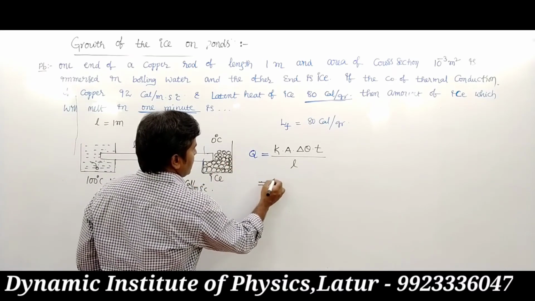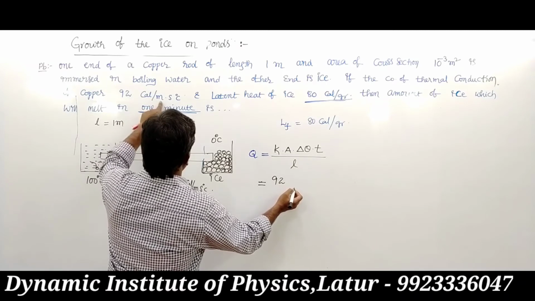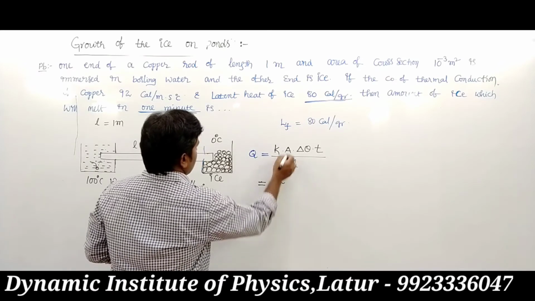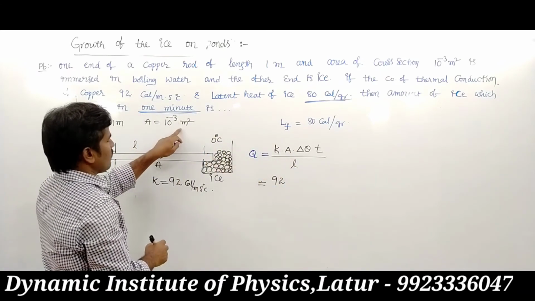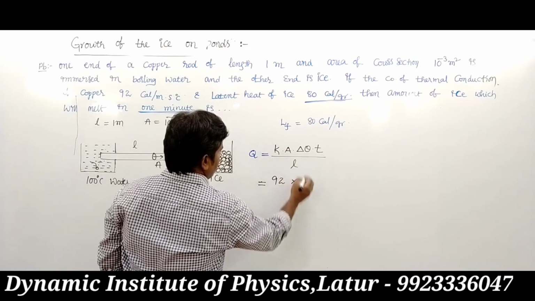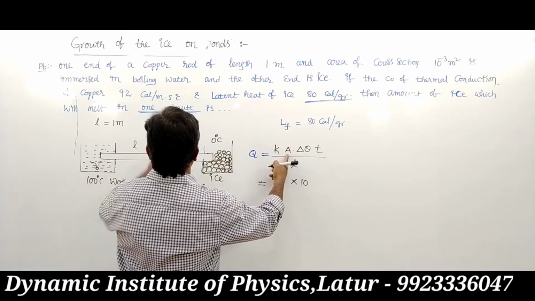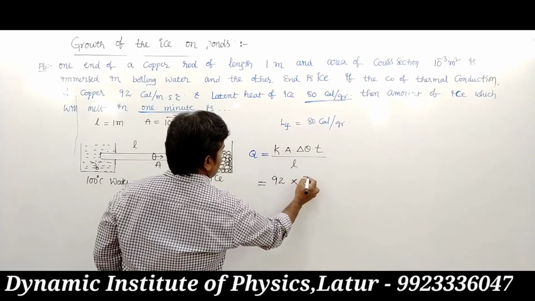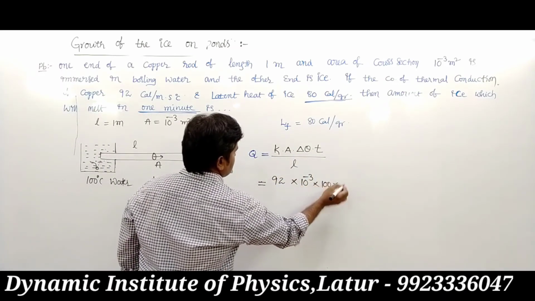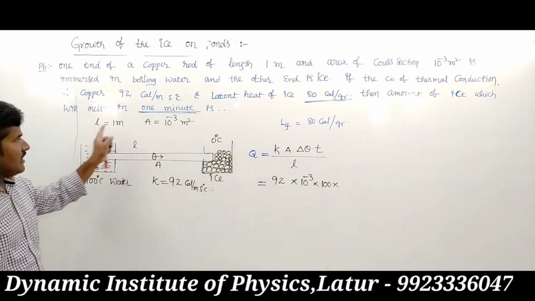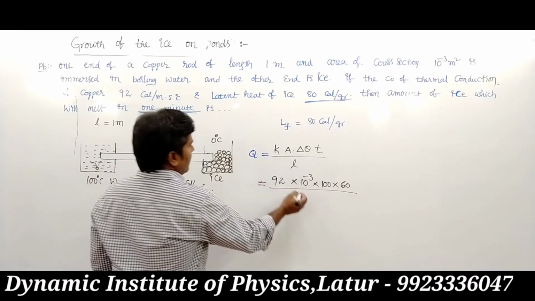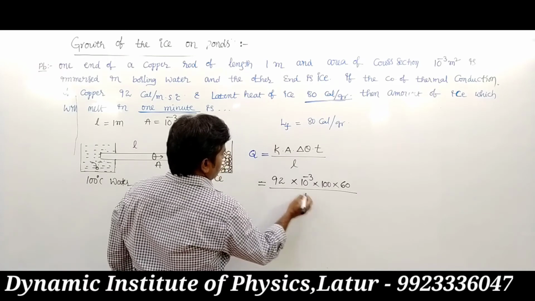The K value is 92 calorie per meter second degree Celsius. The area of the rod is also given in meter square, which is 10 power minus 3. The temperature change is 100 degrees centigrade, the time is 1 minute, which is 60 seconds, and the length is 1 meter.